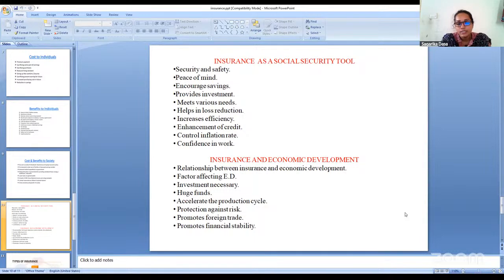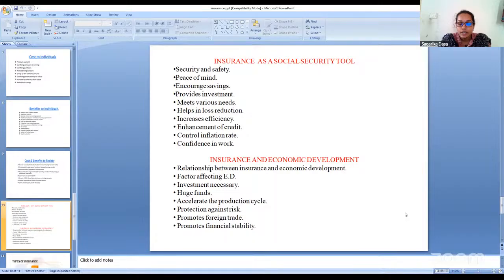Hence, it increases the efficiency. Enhancement of credit. The concept of credit is involved in the insurance policy because we are paying in the present and we are going to receive in the future. Cost we are bearing today, but benefit we are going to receive tomorrow. Hence, it is an enhancement of the credit.